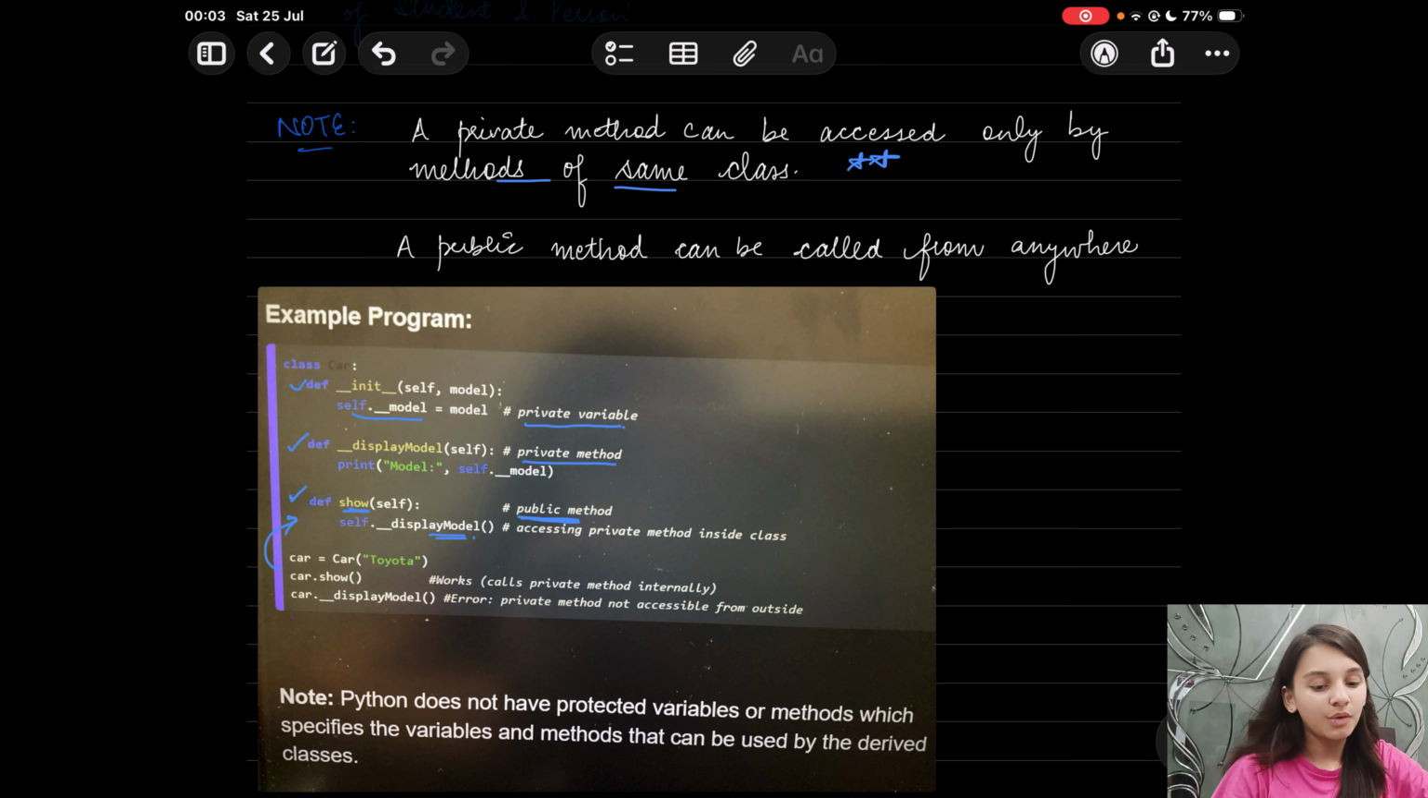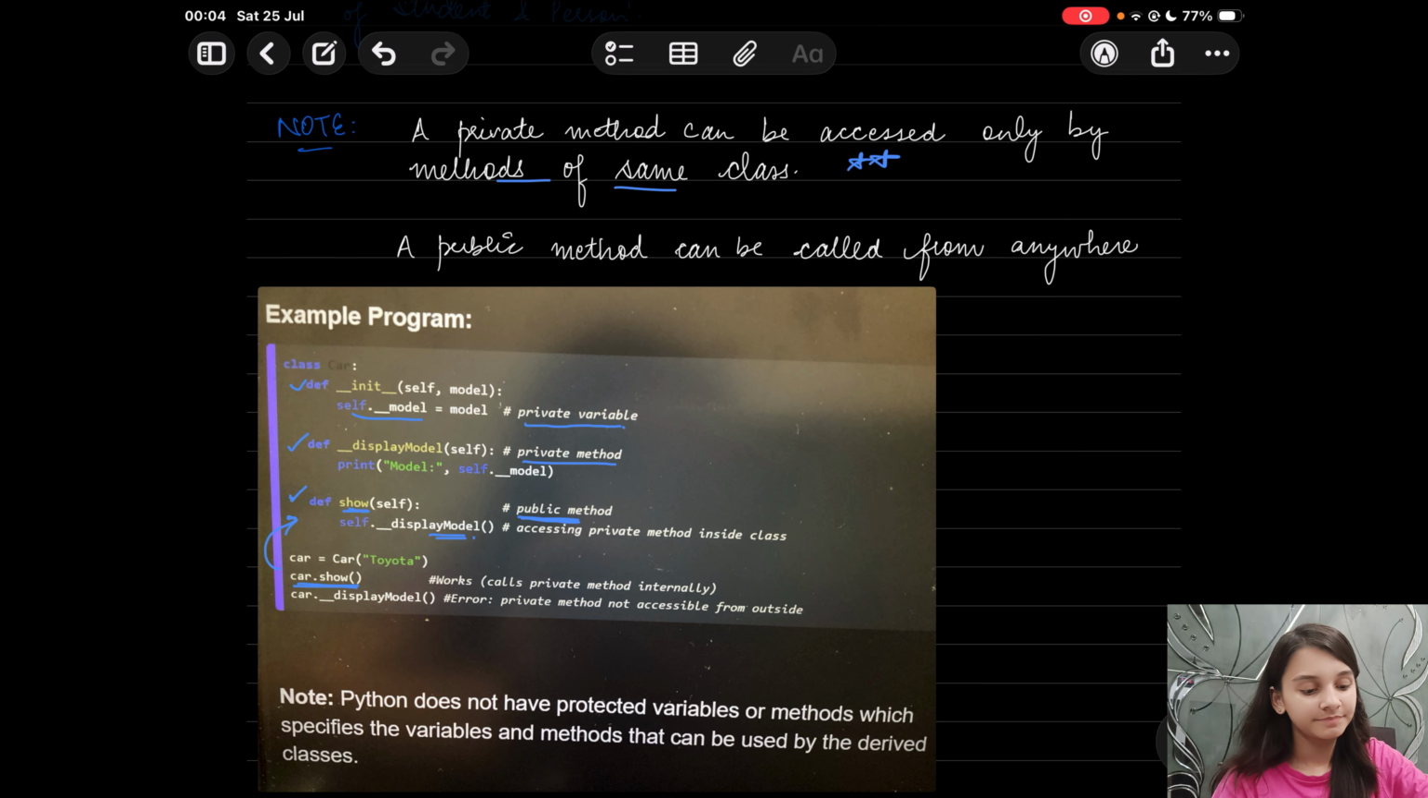Now we have car.__display_model. Here this won't work because it will give an error, because a private method cannot be accessed from outside. In the previous case we were able to do it because a private method can be accessed inside a class, but now since we are calling it directly, it cannot be accessed. In this case, car.show will give you model Toyota.